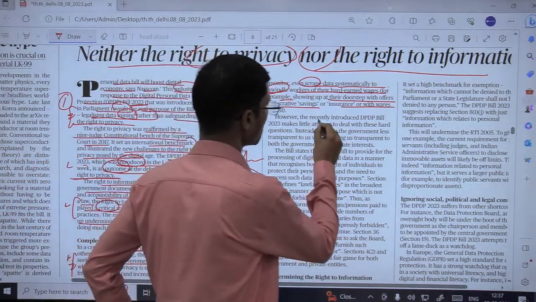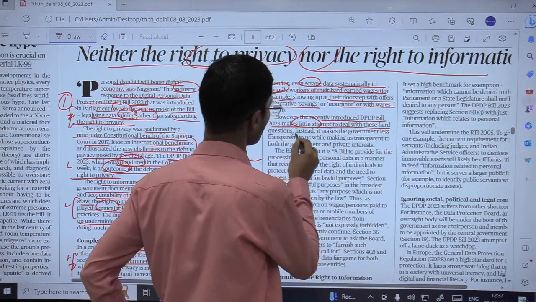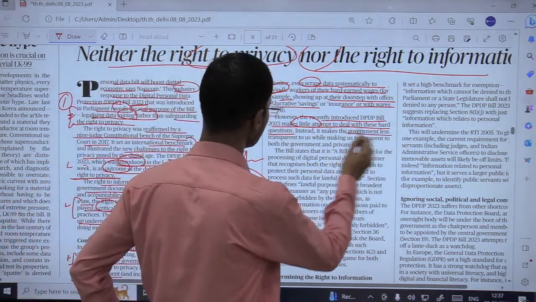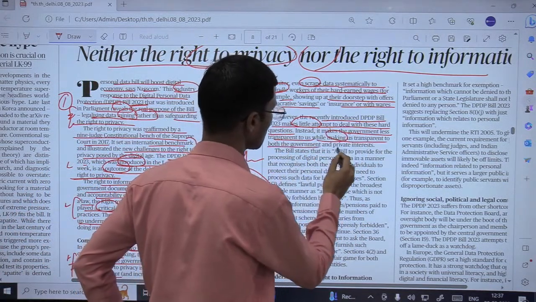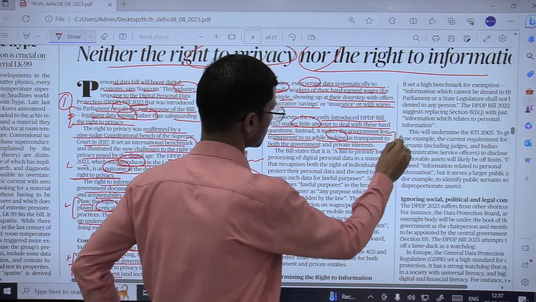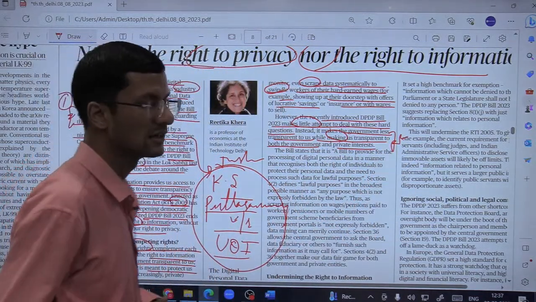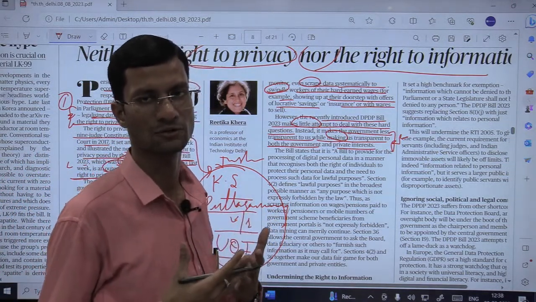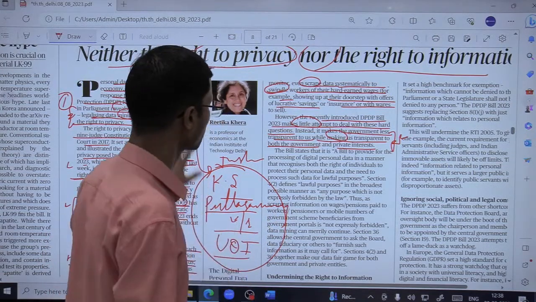However, the recently introduced DPDP Bill 23 makes little attempt to deal with these hard questions. Instead, it makes the government less transparent to us while making us transparent to both the government and private interests. So this is reverse, कि गवर्नमेंट को ट्रांसपेरेंट होना चाहिए, but now citizens को हमें ज़्यादा ट्रांसपेरेंट बनाने की कोशिश है इस बिल के थ्रू with respect to both government and private entities or the interests.